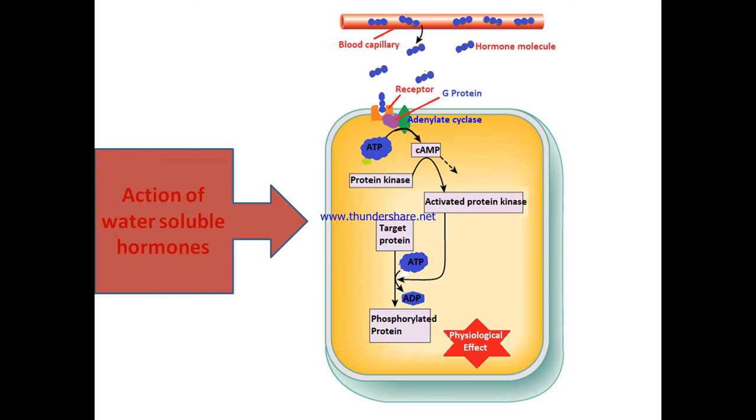The cyclic AMP activates protein kinases. These protein kinases phosphorylate the target proteins. The phosphorylated target protein exerts the physiological influence. This is how hormones act. The lipid-soluble hormones also act in a similar way, but they need to reach inside the cell as their receptors are present inside the cell.